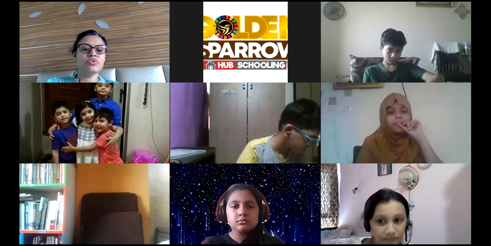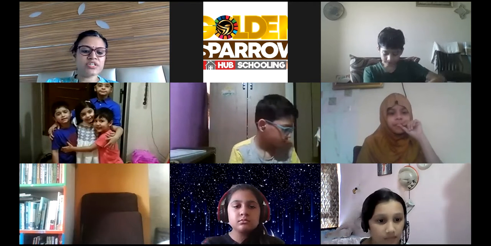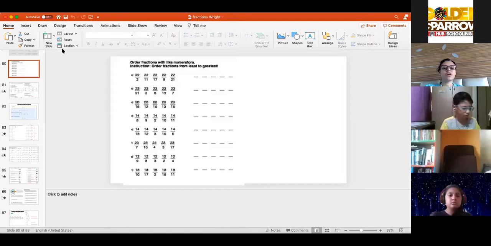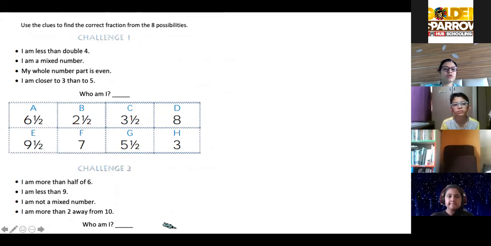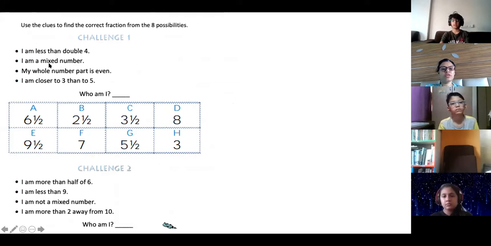So I'm showing you a puzzle based on fractions that we always do before our regular teaching. This we did in the last class: arrangement of fractions, ordering. This is your challenge. First one: I am less than double 4. So what is double of 4? You have to think, I am less than that. I am a mixed number. My whole number part is even and I am closer to 3 than to 5.